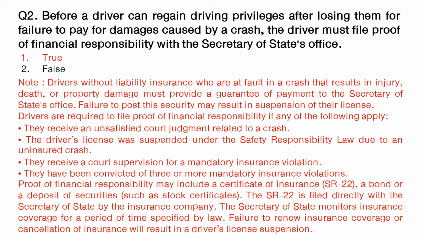Proof of financial responsibility may include a certificate of insurance SR22, a bond, or a deposit of securities such as stock certificates. The SR22 is filed directly with the Secretary of State by the insurance company. The Secretary of State monitors insurance coverage for a period of time specified by law. Failure to renew insurance coverage or cancellation of insurance will result in a driver's license suspension.